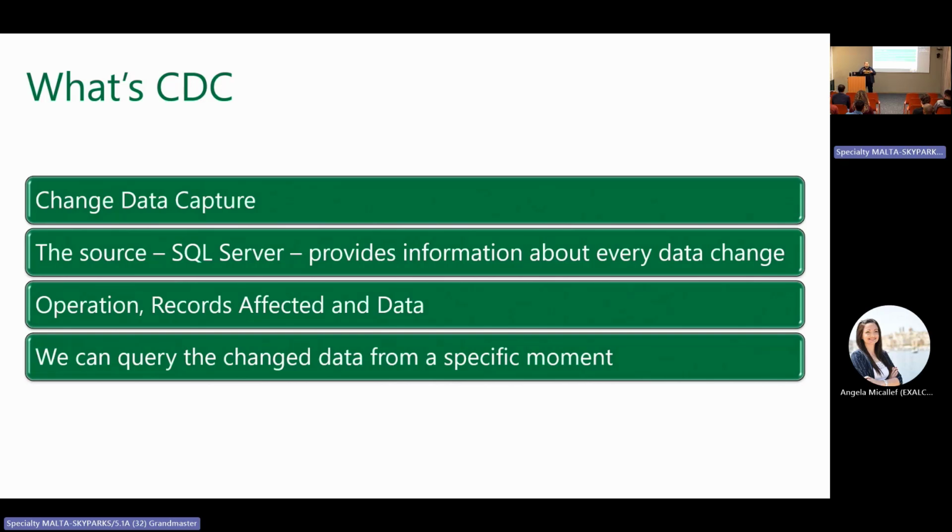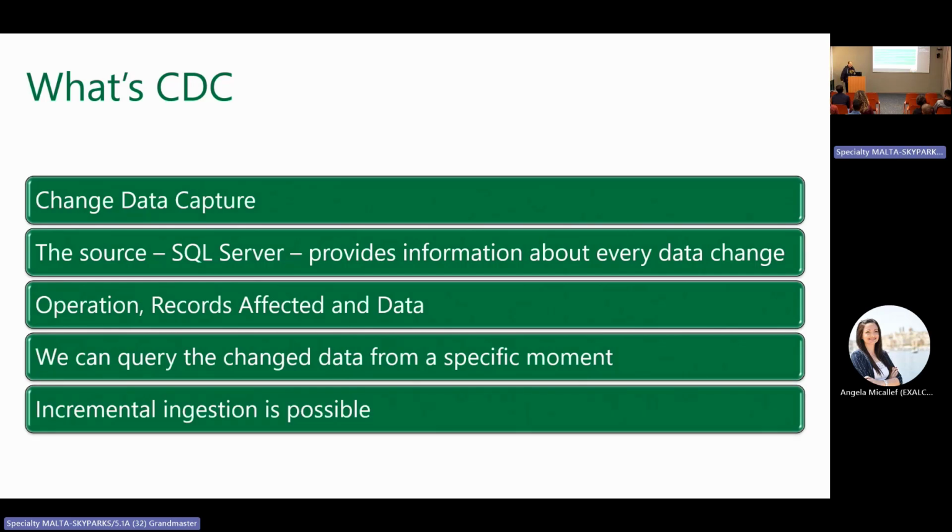That's something that can be done, and you even find tutorials about this on the Microsoft website. So incremental ingestion is possible. On this first slide, I'm talking about the SQL Server capability of providing CDC.